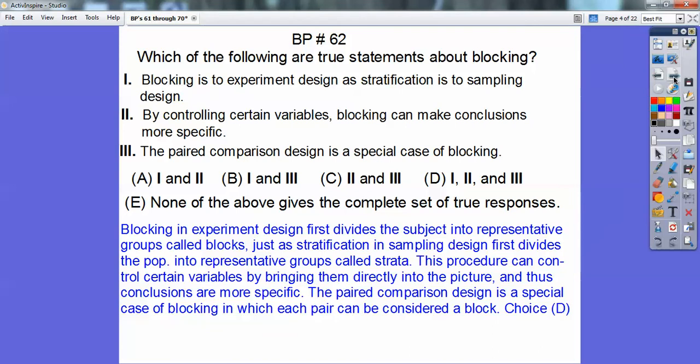And this procedure can control certain variables by bringing them directly into the picture, so the conclusions are more specific. So that makes number 2 true. And the paired comparison design is a special case of blocking in which each pair can be considered a block. So all of those are true, and that's choice D.